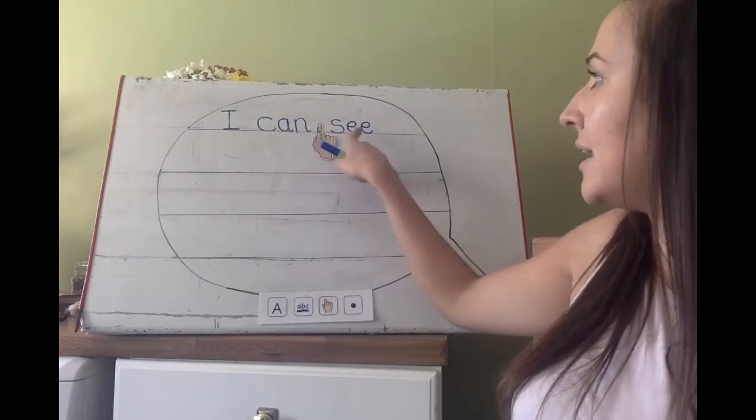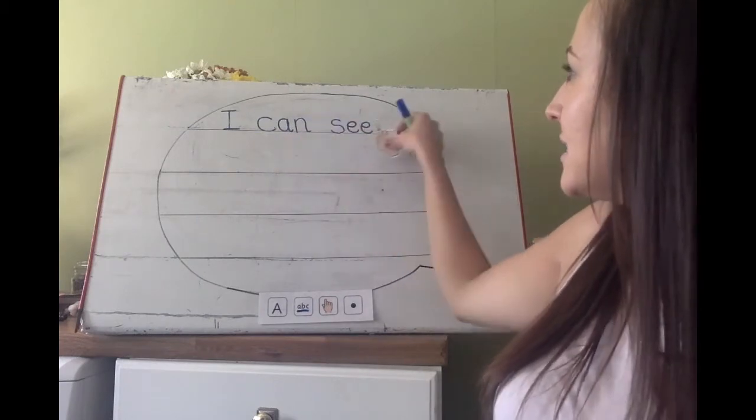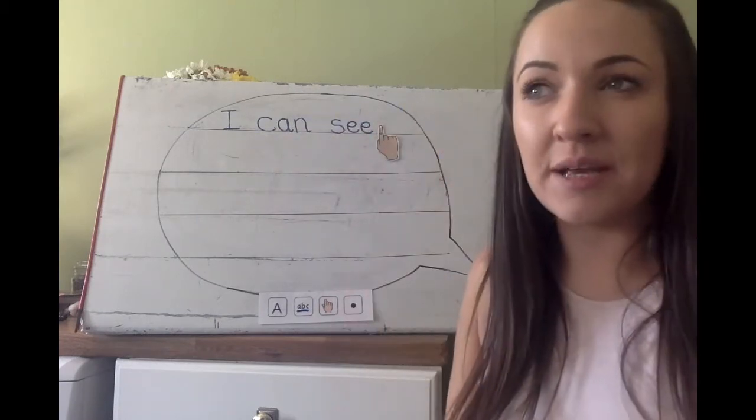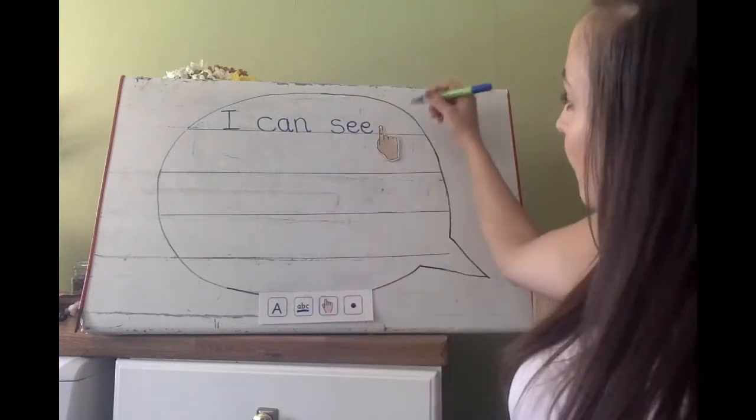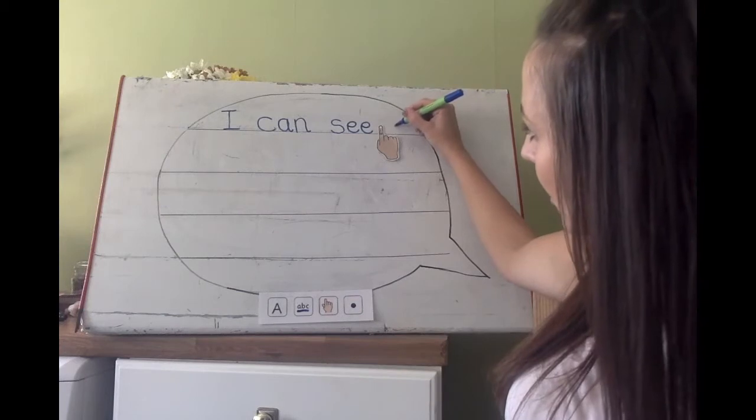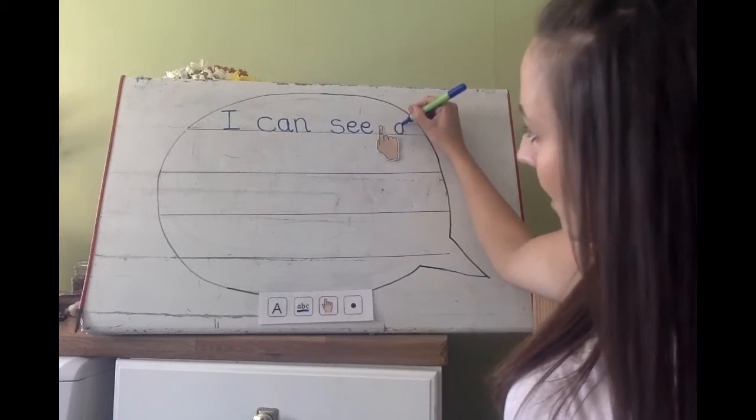I can see. See. What can she see? I can see. A. Curl around the caterpillar, up and down.